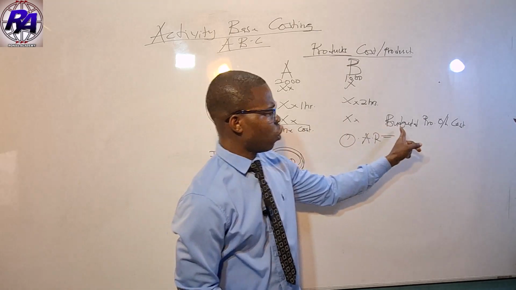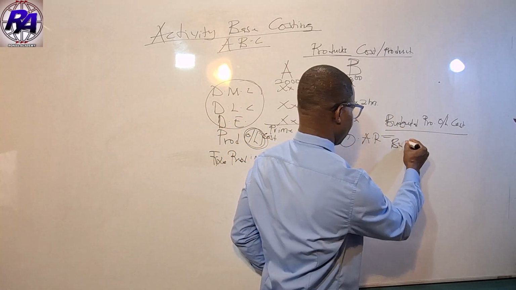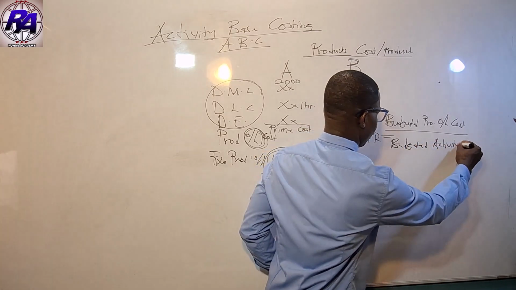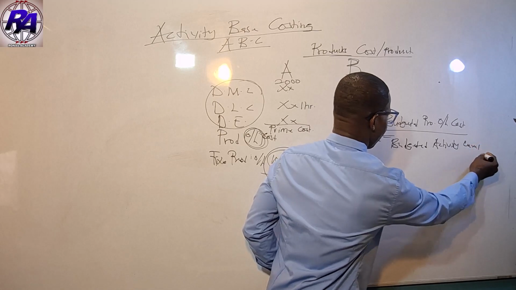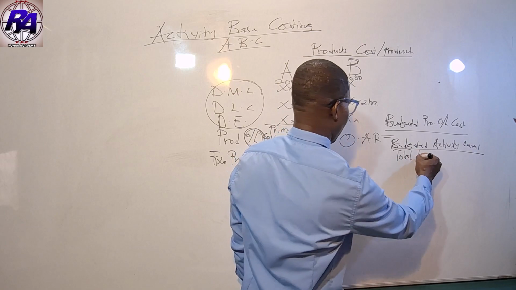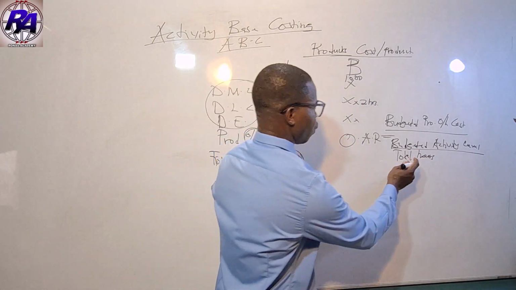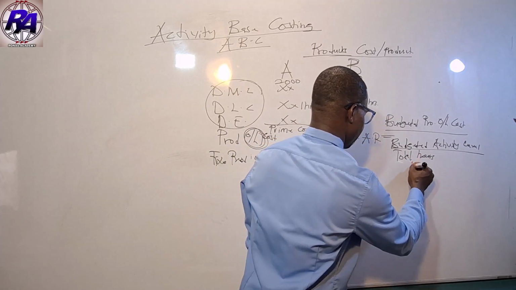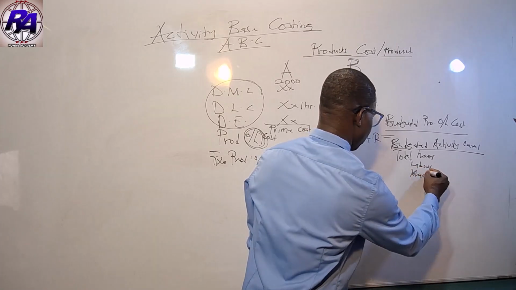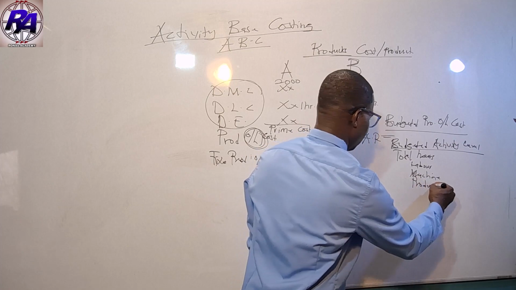So your budgeted production overhead divided by the budgeted activity level. This activity level here is basically total hours, either total labor hours or total machine hours, or sometimes we look at production units.